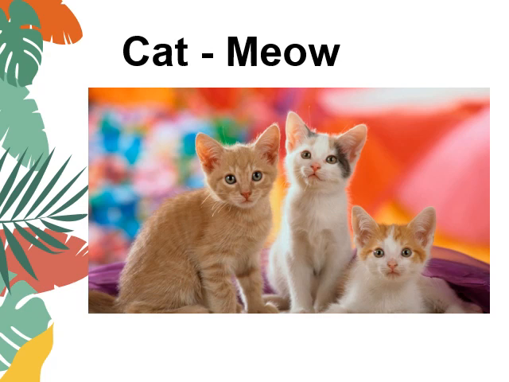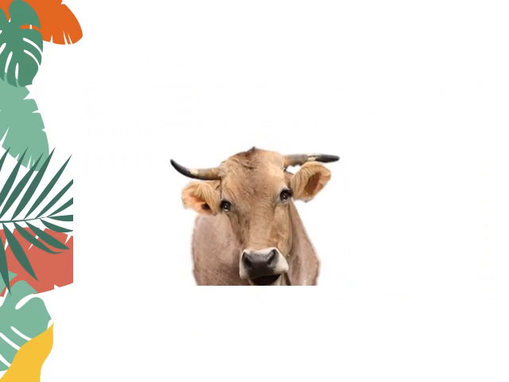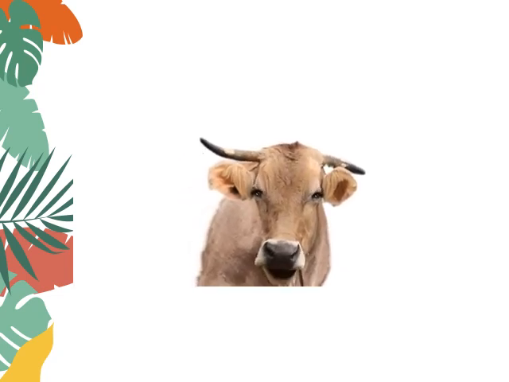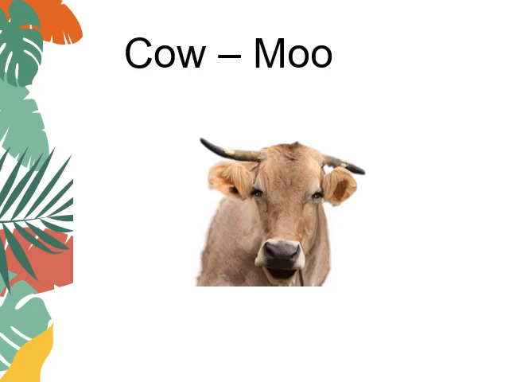So our next animal is, can you identify this animal? Yes, you are correct. It is a cow. Let's see the sound produced by a cow. Children, do you know the name for the sound produced by a cow? A cow, listen to it again. A cow moos. So, the sound produced by a cow is called moo. Let's go to the next